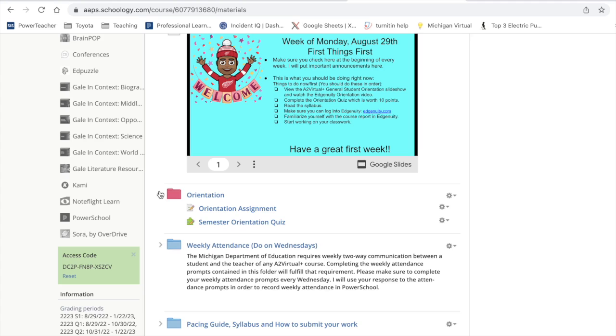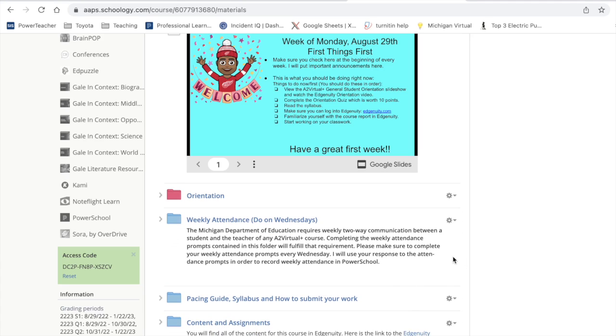The next folder that we see is the weekly attendance. Make sure you do this on Wednesdays. You might want to set yourself an alarm or a reminder that says, hey, I've got to do the weekly attendance on Wednesday. Those will be posted by 7:45 a.m. at the latest on Wednesdays. Make sure that you do those on Wednesday because there'll be just a question or two. You'll answer that question, and then on the next Monday, I will post attendance by who did the weekly attendance on that previous Wednesday.